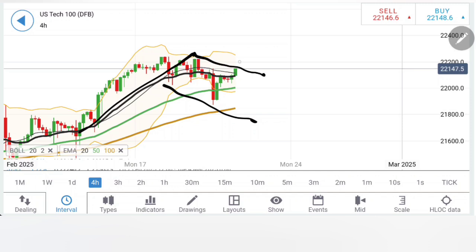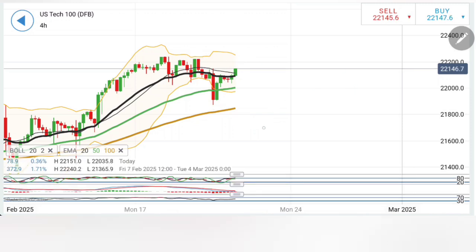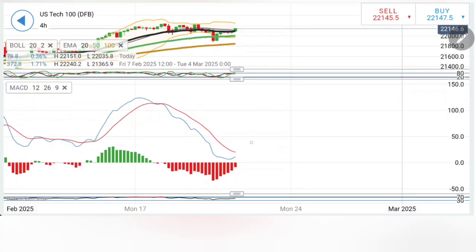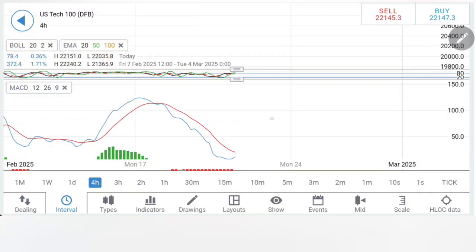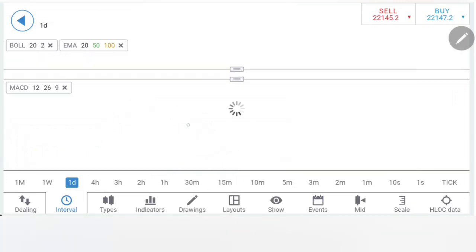A nice flag, and this means that it is going to be difficult for Tech 100 to break beyond 22,200, 220 or 240 levels. But yes, if it does break beyond, you can stay bullish from there. Indicators are starting to look upwards, be it the MACD, RSI or stochastic.